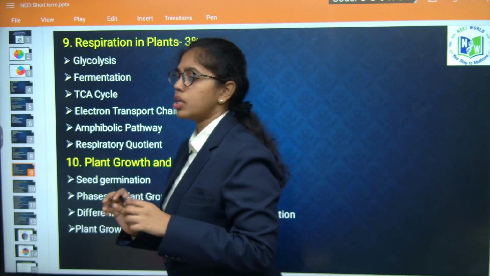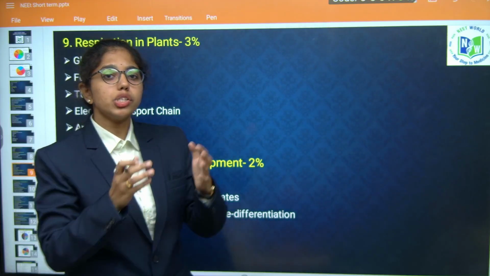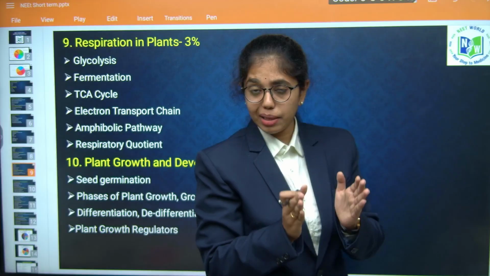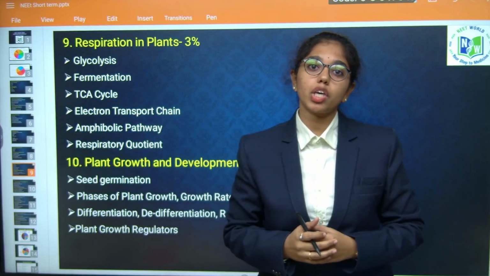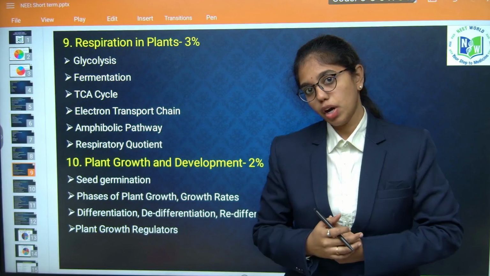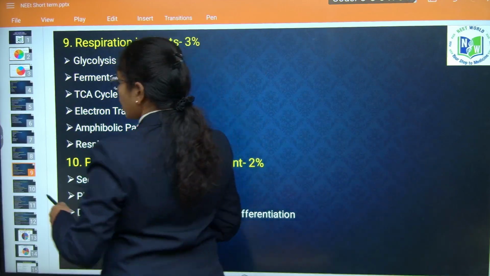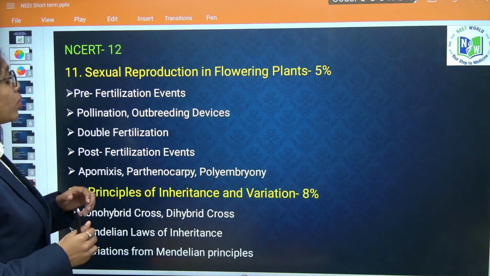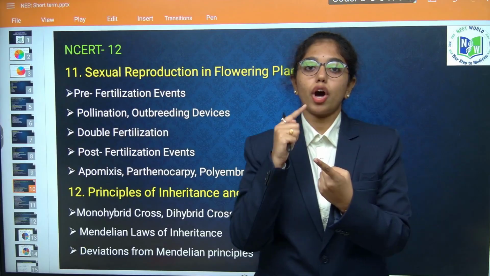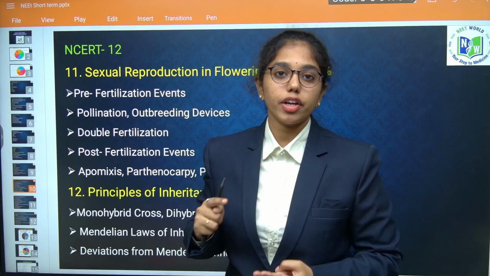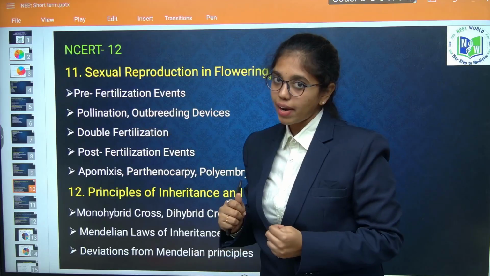Mostly you will get match the following questions, wherein in one column he will give you the hormone, and in the other column a statement related to the function of the hormones. Okay. Next, if you look into NCERT 12, as we have discussed, the first unit is genetics. Thereafter you have to look into sexual reproduction of flowering plants.